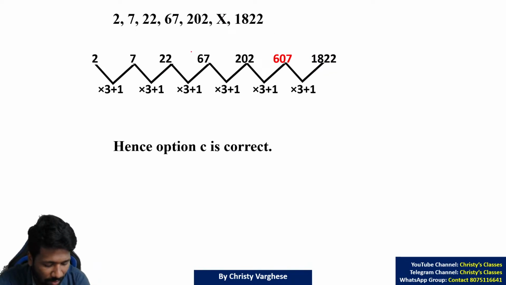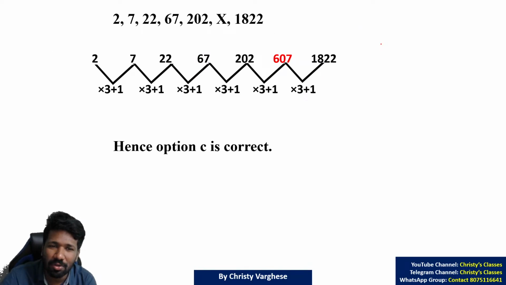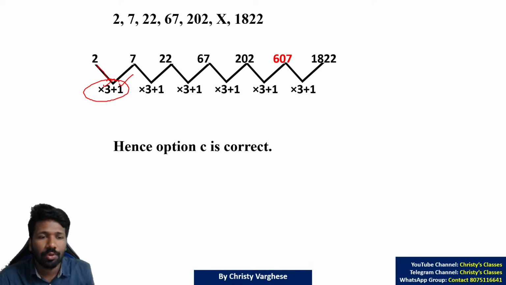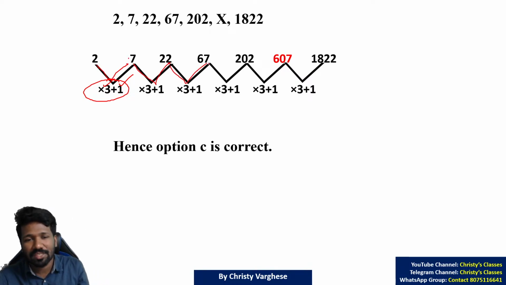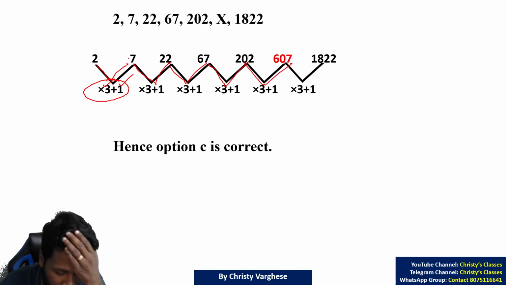This question, one way of solving is this. A two-tier geometric sequence, this is called. Another way is this can also be interpreted as a geometric arithmetic sequence. Do you remember the geometric arithmetic sequence we have discussed already? Multiplying by a common number and then adding a common number. So 2 into 3 plus 1, 7. 7 into 3 plus 1, 22. 22 into 3 plus 1, 67. 67 into 3 plus 1 is 202. 202 into 3 plus 1 is 607.